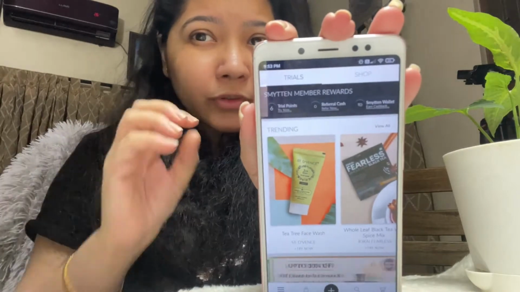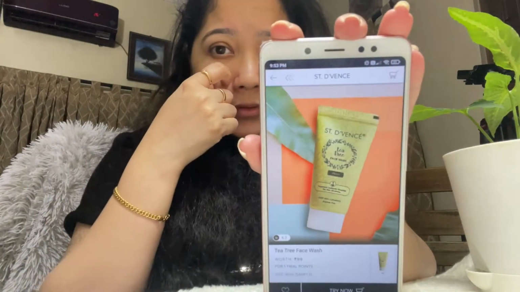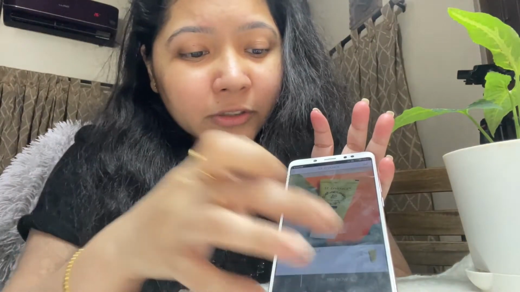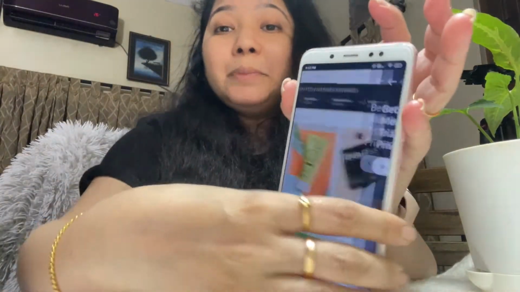For the first time, if you want to use any product that you have not used before, but you don't want to spend a lot of money, you just have to use the trial points to purchase it. And this is where the confusion begins, because many of you don't know how to use the trial points. That is why, while I went to download the app from the App Store, I saw many had actually written bad reviews saying the app is bad,